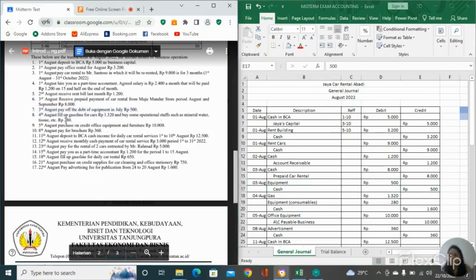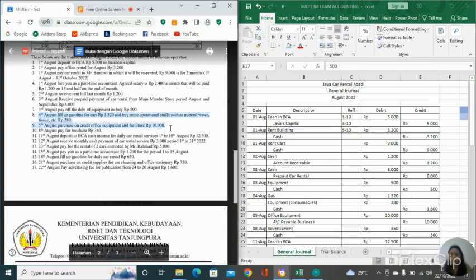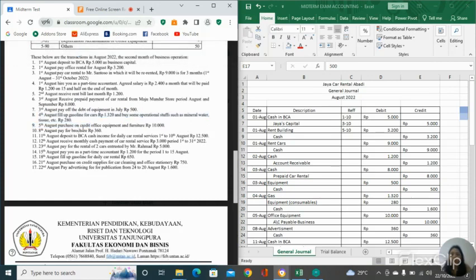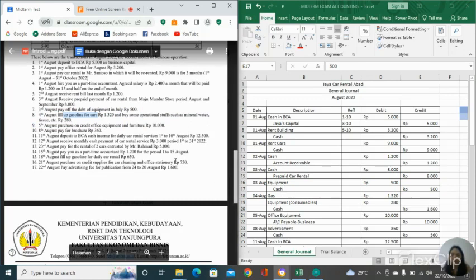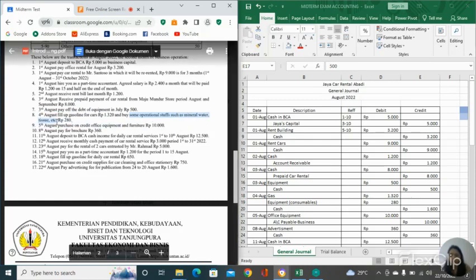Next, fill up gasoline for cars, 1,320, and buy some operational stuff such as mineral water, tissue, etc., 280. Because it's filling up gasoline for the cars, the name of the account is gas, and the operational stuff is equipment.